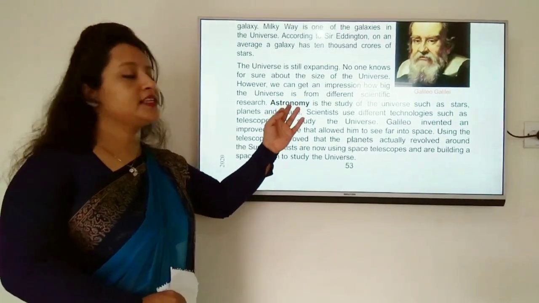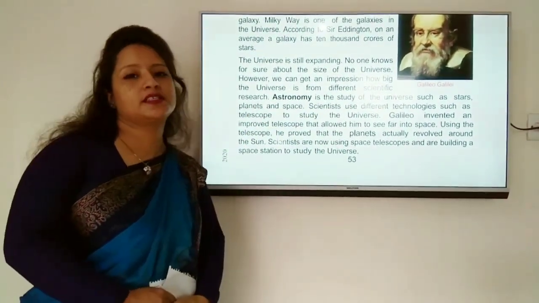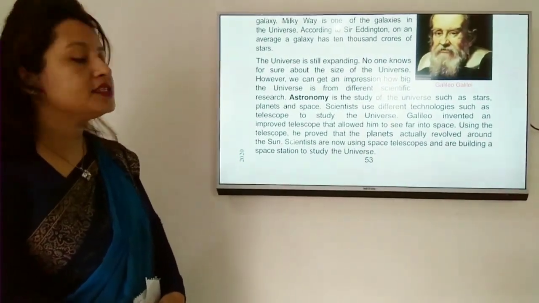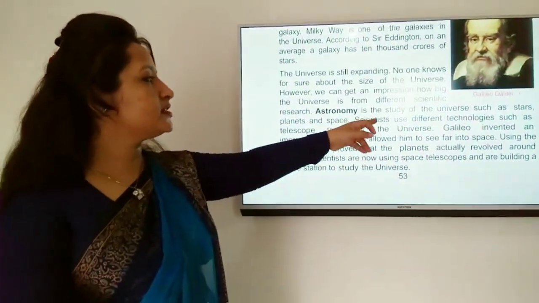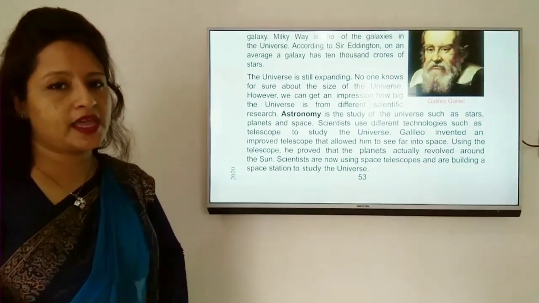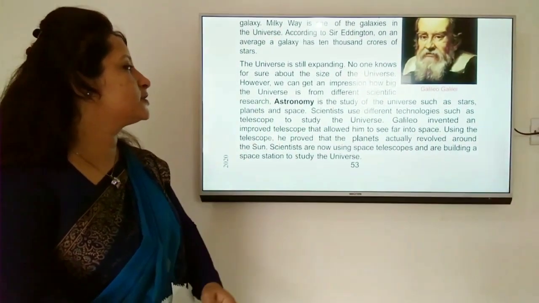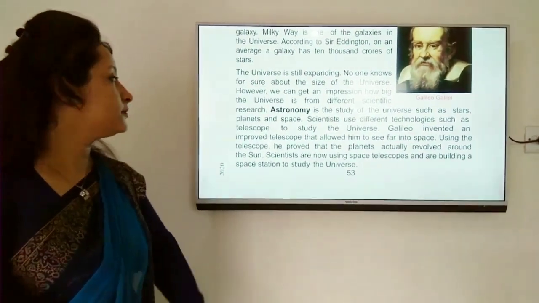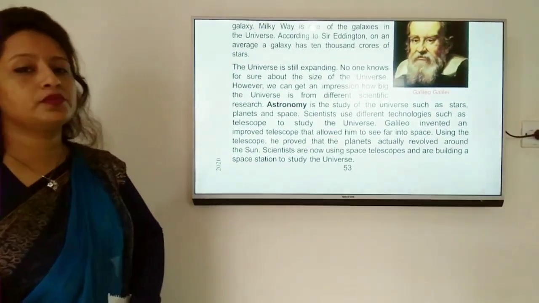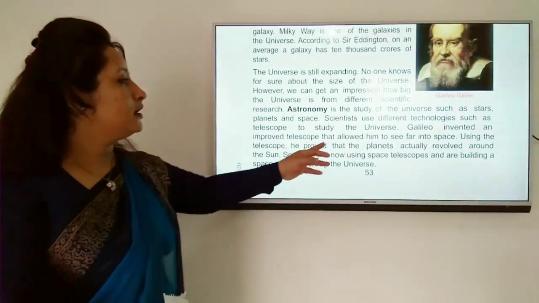Astronomy. Astronomy is the study of the universe, such as stars, planets, and space. What is astronomy? Astronomy is the study of the universe, such as stars, planets, and space. And one who studies the universe is called an astronomer. Scientists use different technologies such as the telescope to study the universe. We have already known about the telescope.